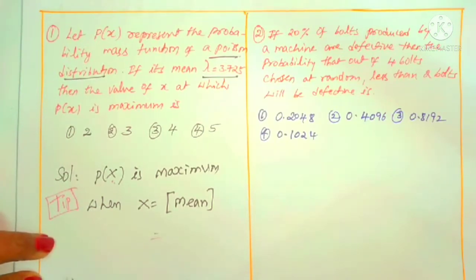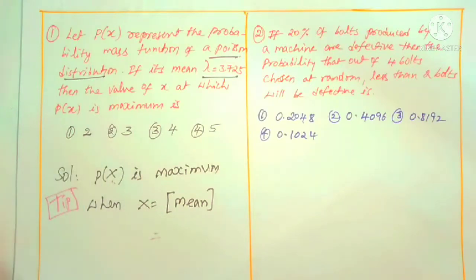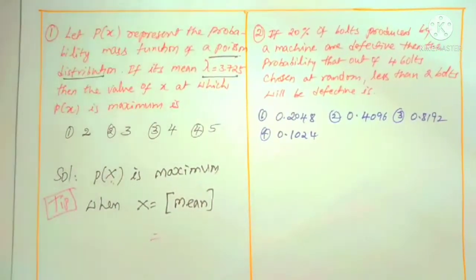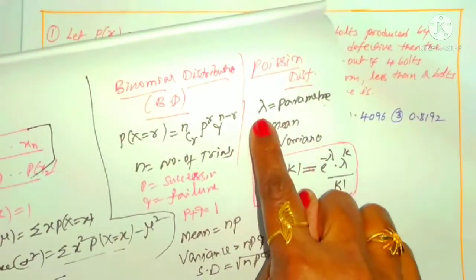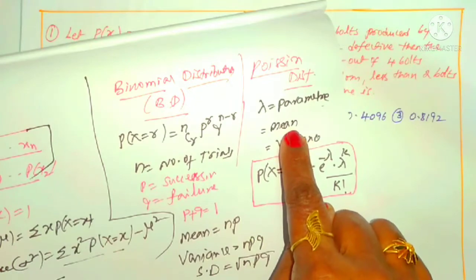That is all we are using here. It is asking what is the value of x when this function is maximum. You know what is given as mean? I said to you, lambda is the mean, right? In case of Poisson distribution, lambda is also known as the parameter, and is also known as the mean.